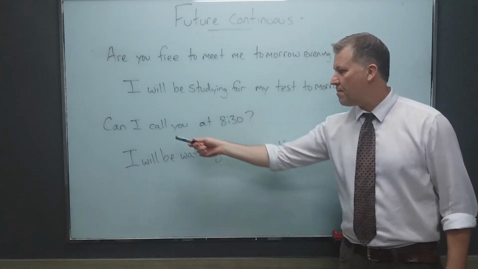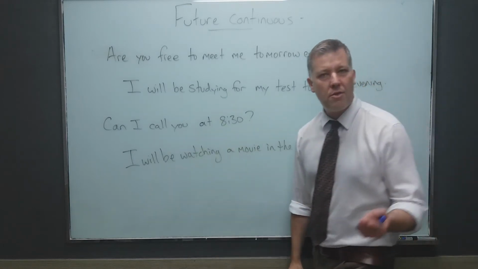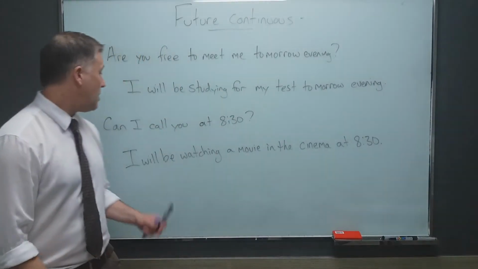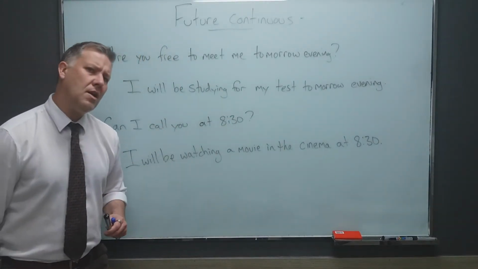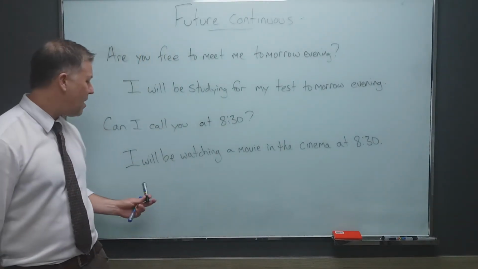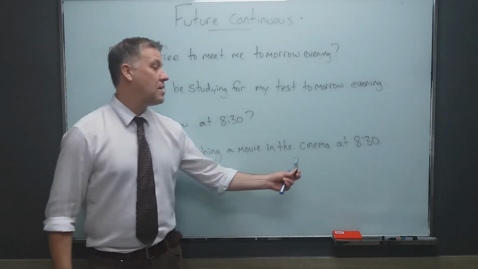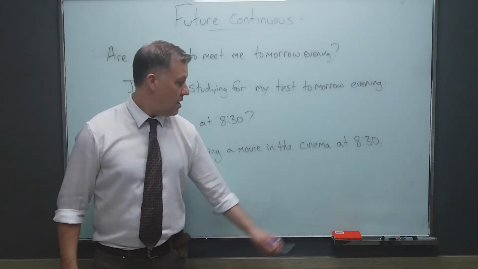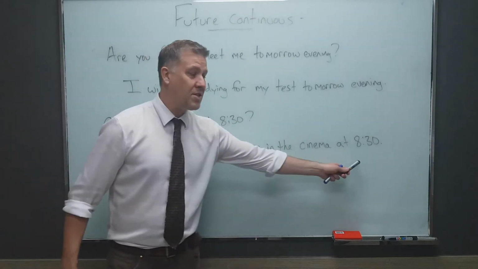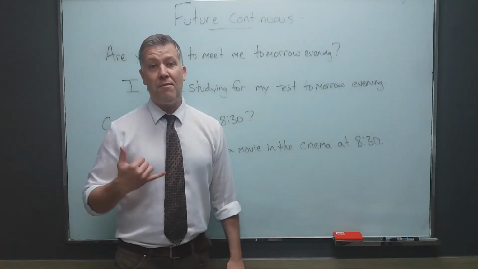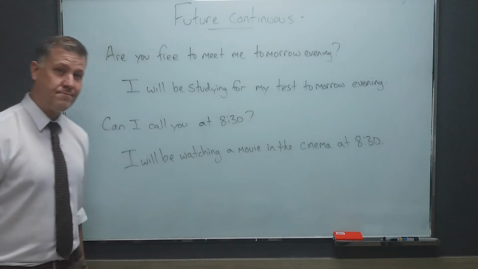Here's another example. My friend wants to call me at 8:30 for some reason. And he would ask, can I call you at 8:30 tonight? And I could say, well, no, I'm sorry, because I will be watching a movie in the cinema at 8:30, okay? This action will be in progress at this time, so I won't be available to answer the phone call.